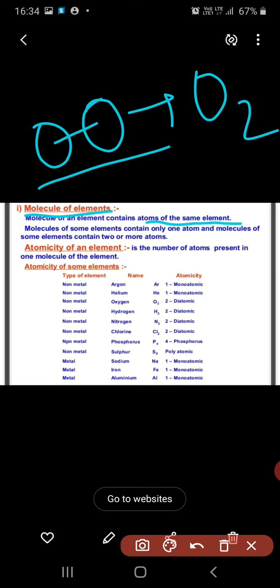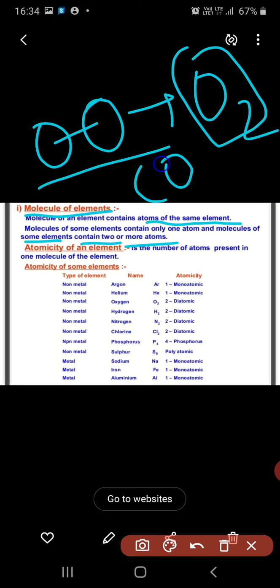Molecules of some elements contain only one atom, and molecules of some elements contain two or more atoms. Like if the molecule contains two atoms, in case of carbon dioxide it contains three atoms. Like that. Now, atomicity of an element.